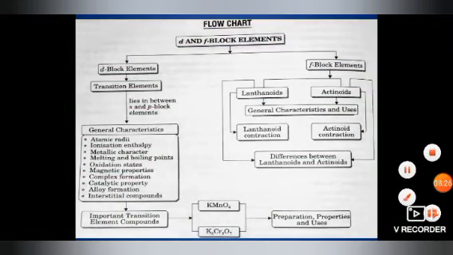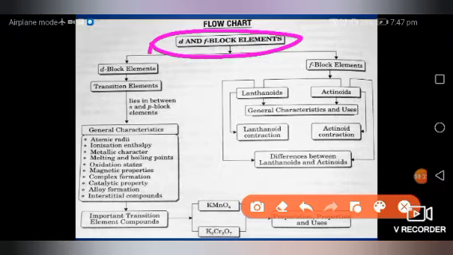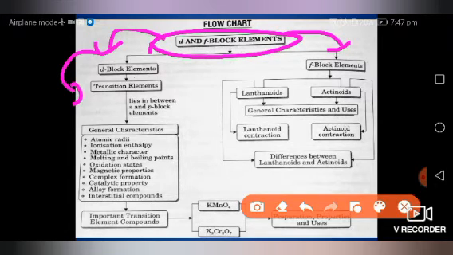These are the differences. Now we will talk about the flow chart of this D block F block element, the summary of D block F block element, or let me recapitulate the whole chapter. So D block element and F block element, two parts are there in this chapter. D block element is called transition element, F block is called inner transition element.